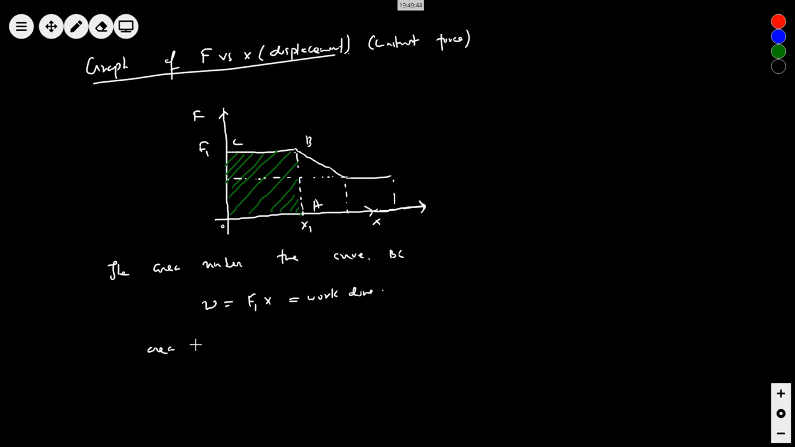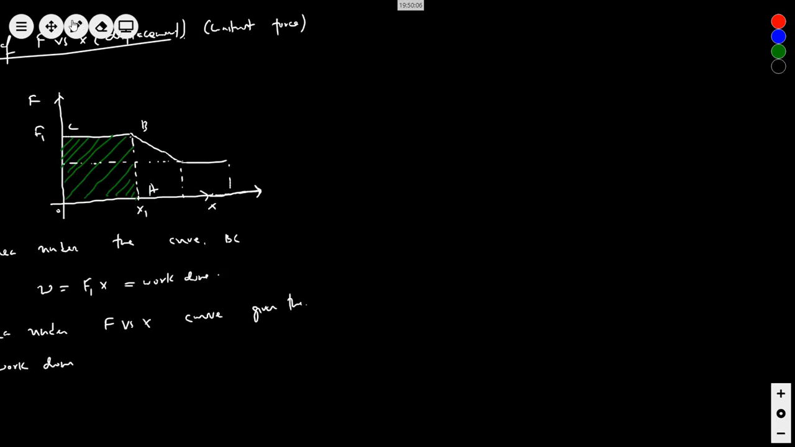So area under the F versus X or displacement curve gives the work done. As simple as that. Okay? So this is a constant force. Work done by a variable force.